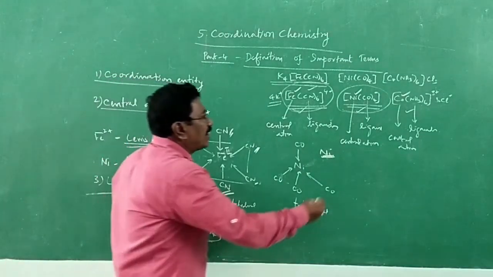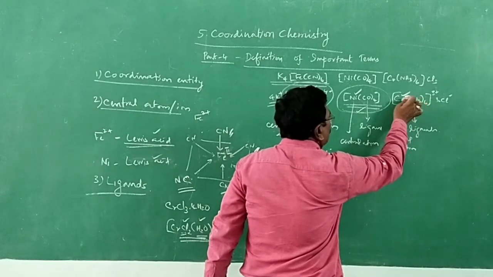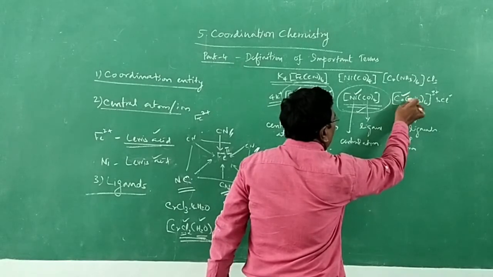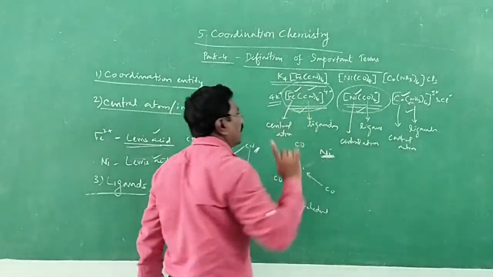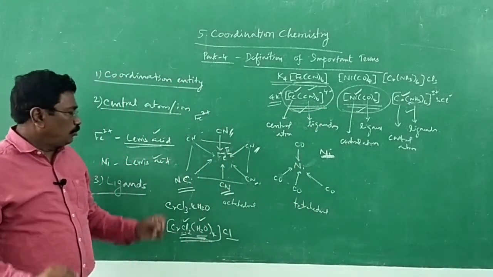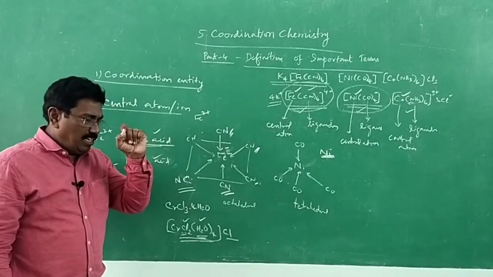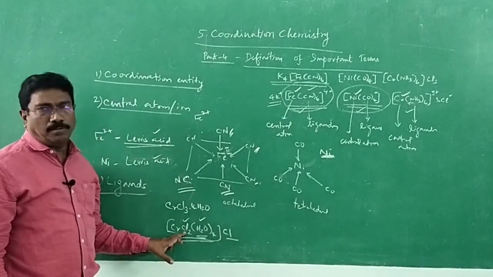And here the donor atom in the group of atoms is the atom which is directly bonded to the central metal atom or ion. Here N is the donor atom, C is the donor atom, likewise. Alright. So you should know what are ligands, and in those ligands what is the donor atom.